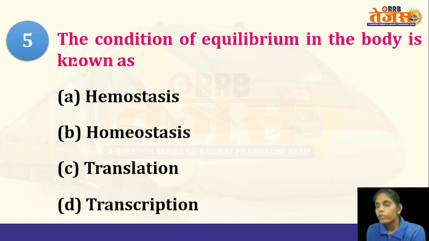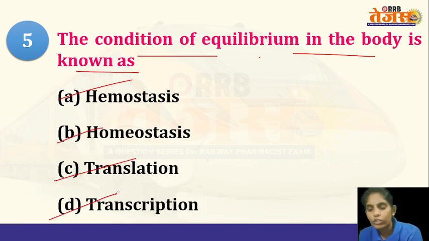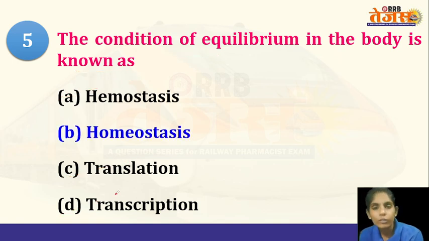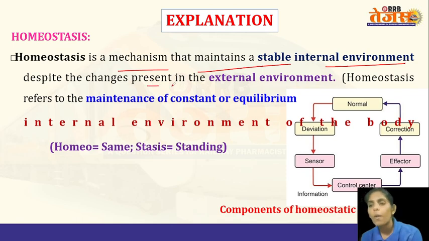Now the next question: the condition of equilibrium in the body is known as? Options are hemostasis, homeostasis, translation, and transcription. So what is the answer? It is homeostasis. What is homeostasis? It is a mechanism which will maintain a stable internal environment despite the changes present in the external environment.